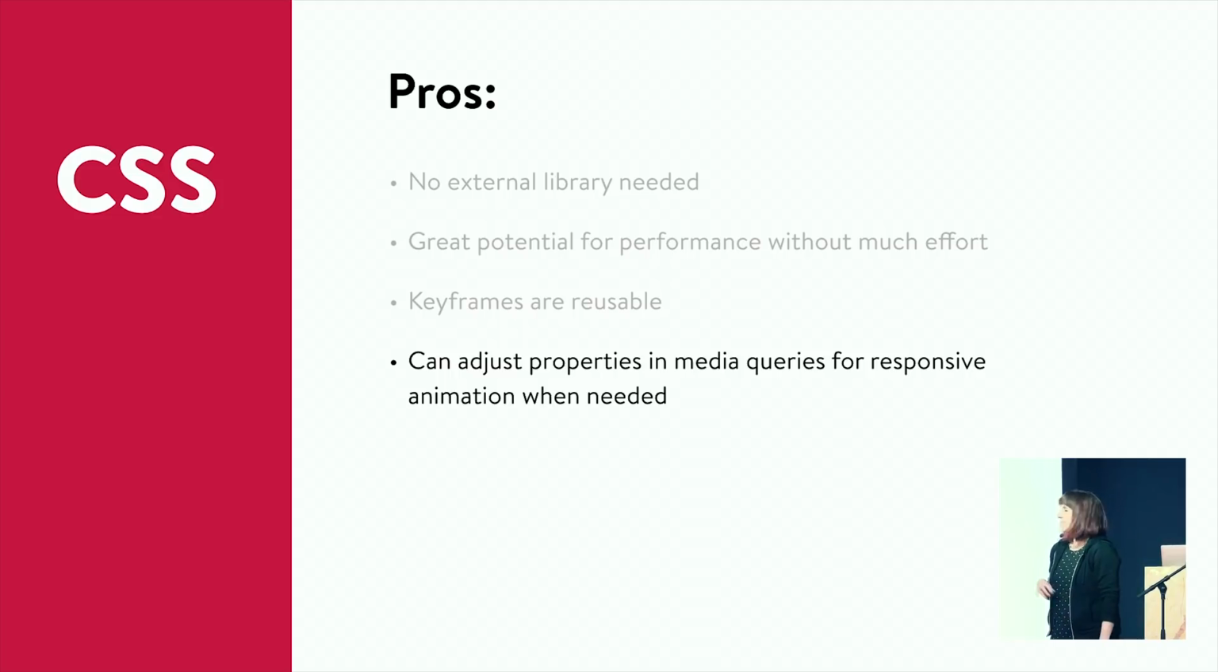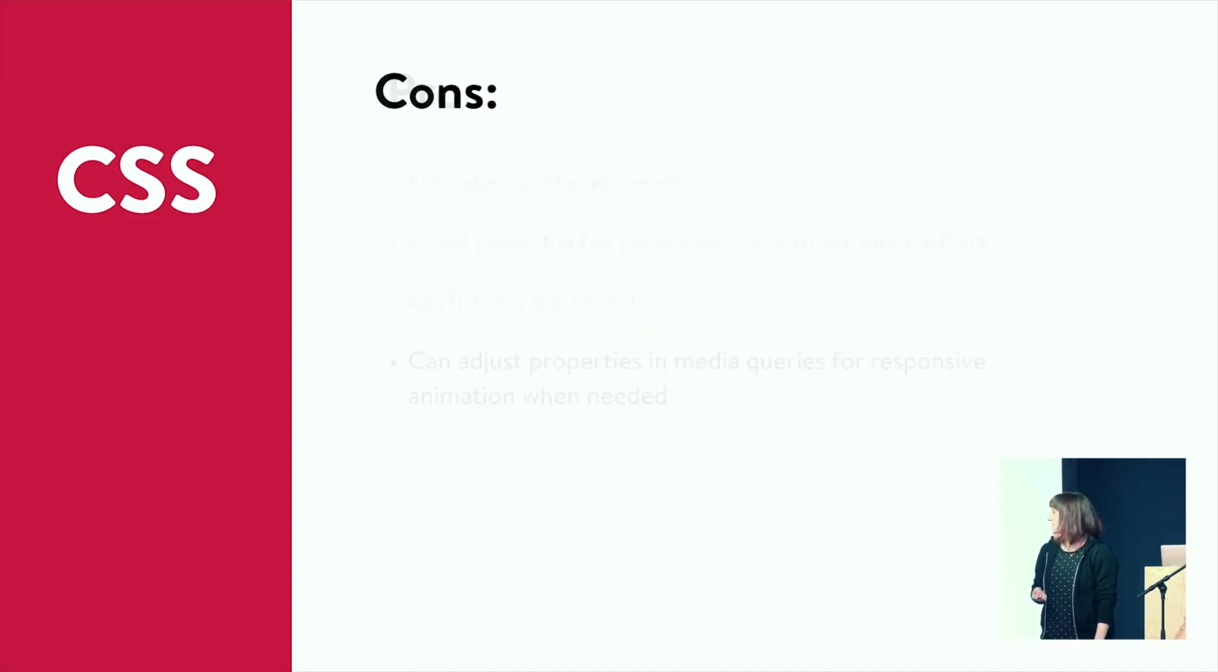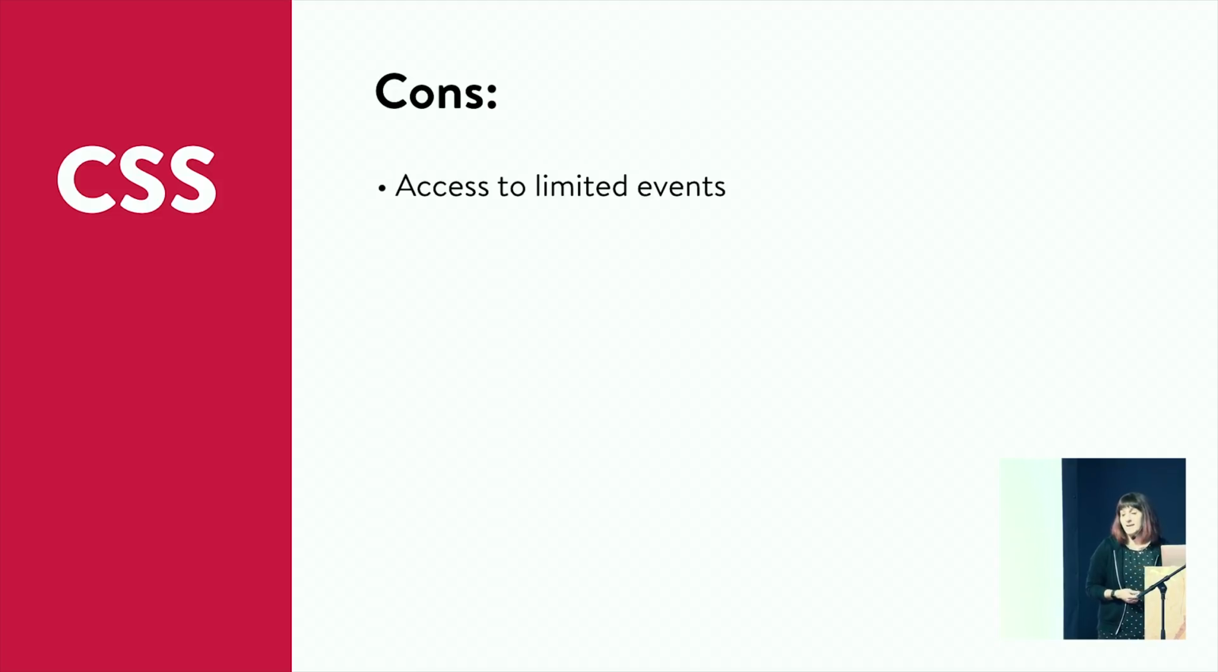So, that's all the good stuff. But there are things that CSS can't do. It's amazing, but it's true. So, some of the downsides of working with CSS. You have access to limited events. CSS knows when you're hovering on things, it knows when you're focusing on things, but it has no idea where the actual coordinate space of where you're tapping or clicking is.